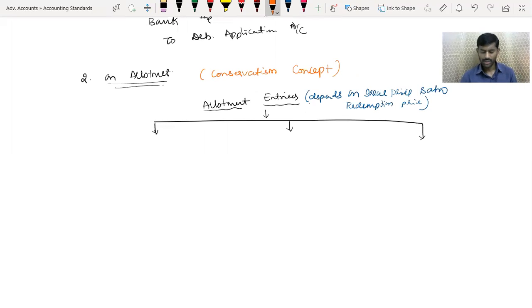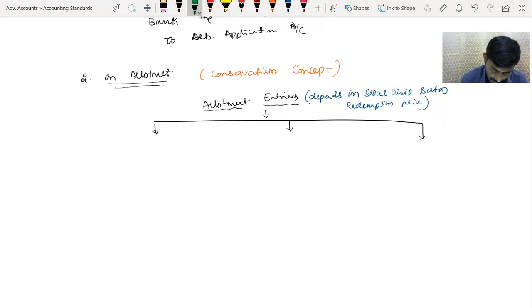Yeah. So what does the conservatism concept say? Anticipated losses can be recognized. Anyone? What does the conservatism concept say? Anticipated losses can be recognized but not gains. Yeah. So that is, anticipated losses can be recognized but not the anticipated gains. Correct? So therefore, now look out.